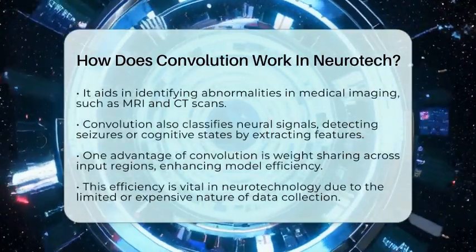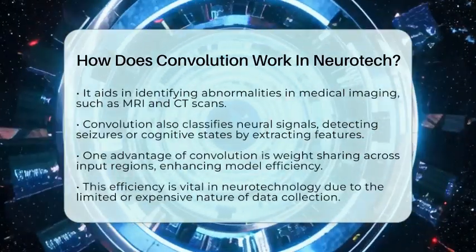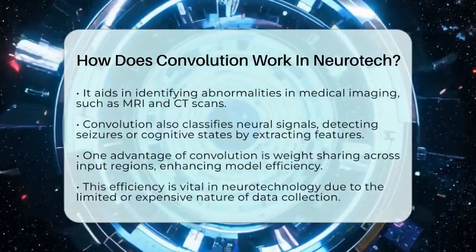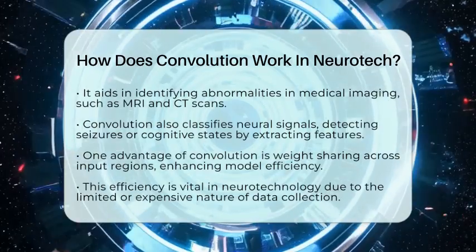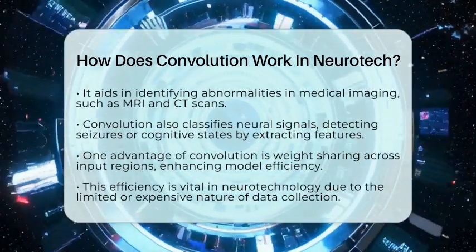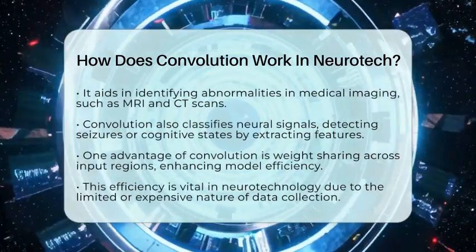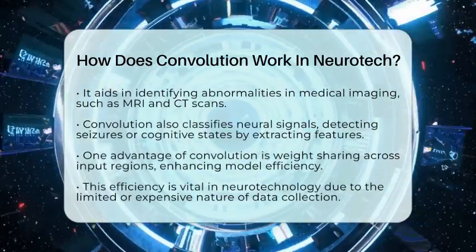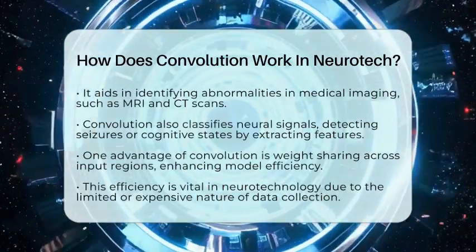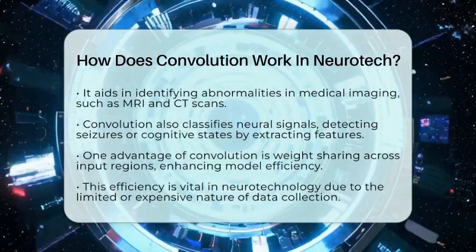In summary, convolution works in neurotechnology by applying localized filters to neural data, extracting meaningful features inspired by biological processes. It forms the foundation of many advanced signal processing methods and machine learning models that interpret complex brain signals for various applications.